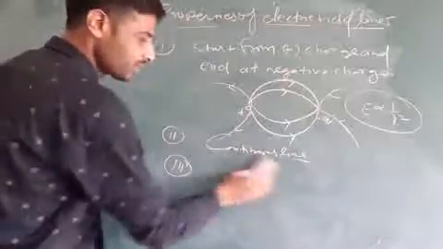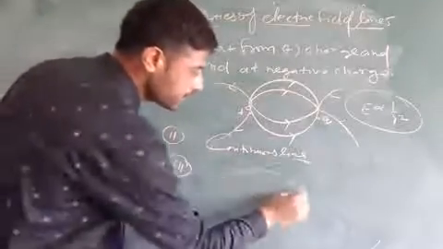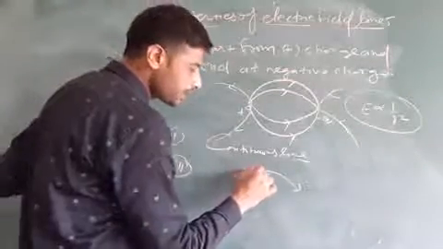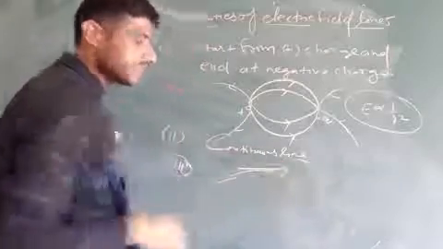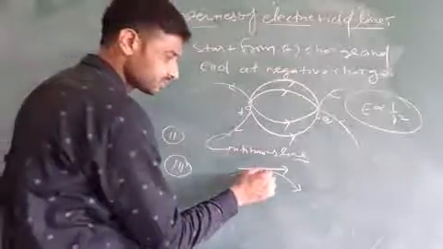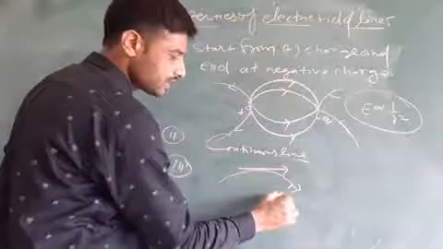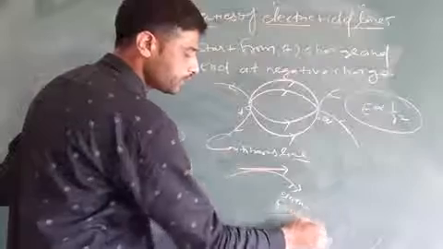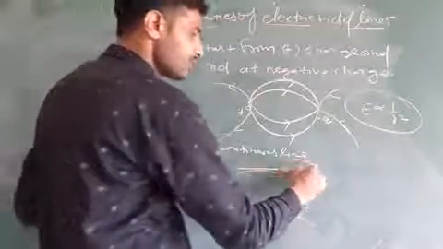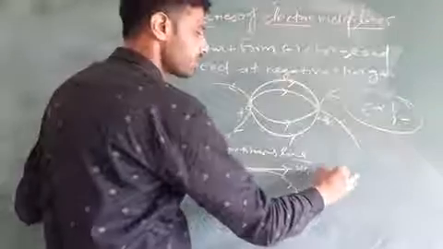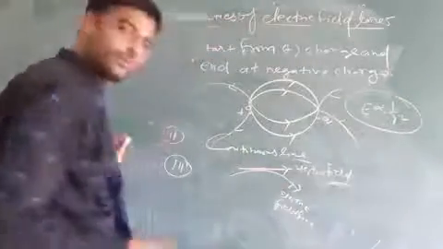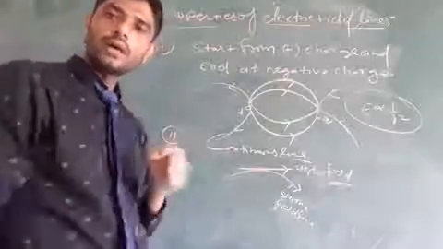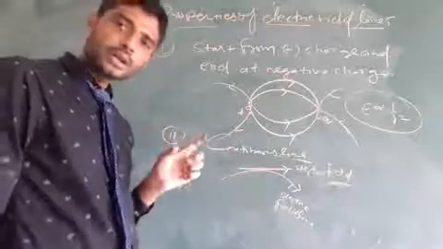It means if this line represents the electric field line, then the direction of electric field is represented by the tangent. This is the electric field line and this is the electric field. So I hope you understand. A tangent drawn on an electric field line represents the direction of electric field.